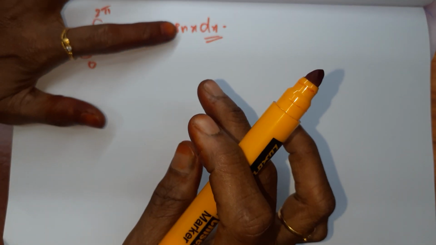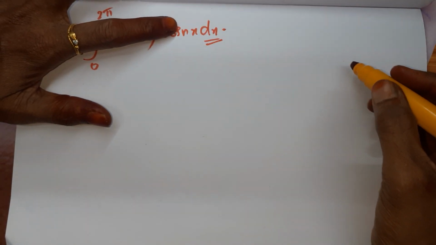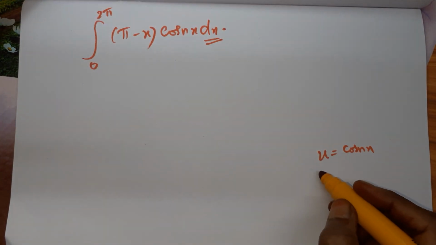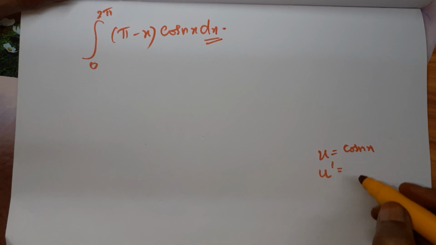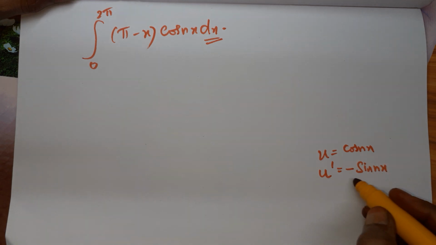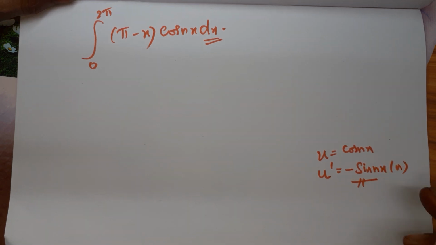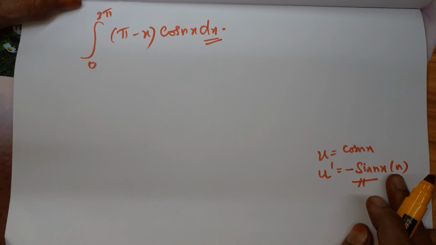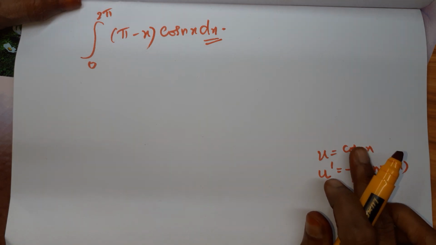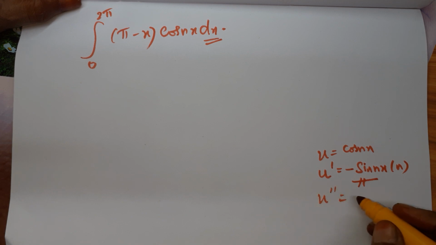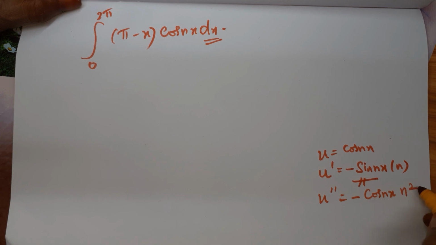Suppose, for example, I take this as u, so u is cos nx. What is the next thing we have to take? u dash. When we differentiate this, this is minus sin nx, into n will come, right? When we differentiate, the coefficient will come as a product, and when we differentiate cos, we get a negative sign. So u double dash is equal to minus cos nx into, already we have one n, squared.